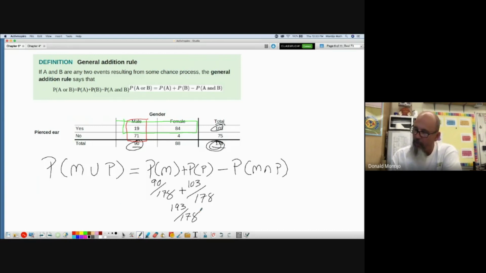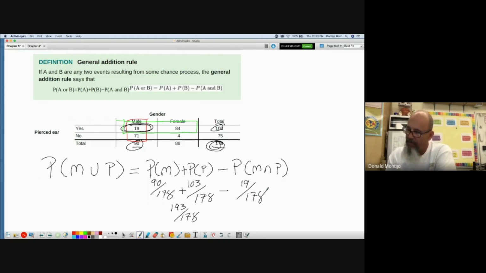But what happened? Why is this wrong? Because when we looked at males, we counted the 19 and the 71. When we looked at ear pierced, we counted the 19 and the 84. Wait a minute, we counted these same 19 individuals twice. That's why the general addition rule says we must subtract the and. Why are we subtracting the and? Because we added it twice. So I'm going to take it away once.